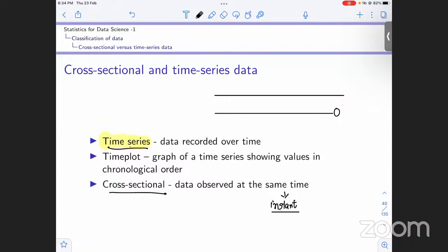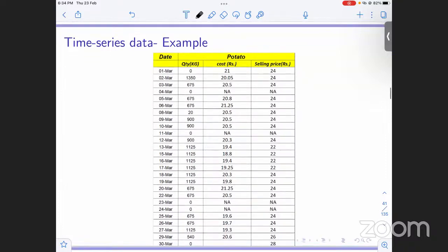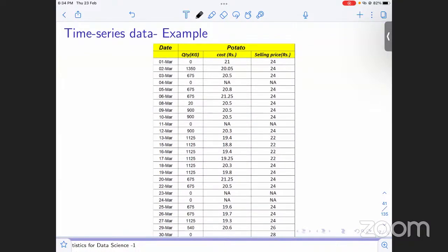So this is for time series and cross-sectional data. Now going ahead, this is the time series data. For example, if we are keeping track of the prices of potato over a period of time, in this case we have kept track of the data over a period of month, right? We are just seeing what is the cost, what is the selling price.